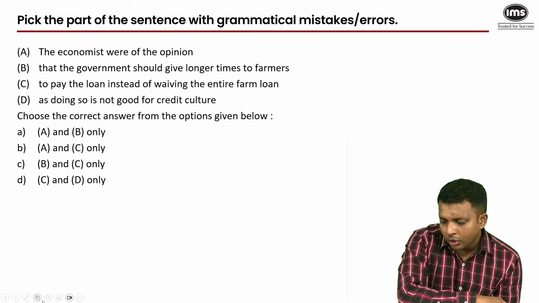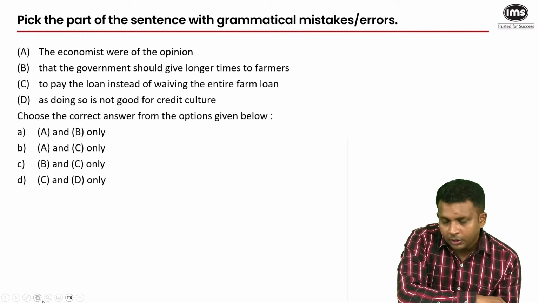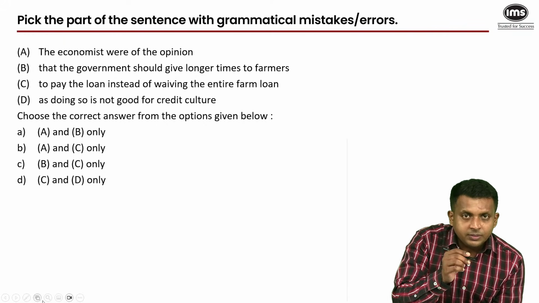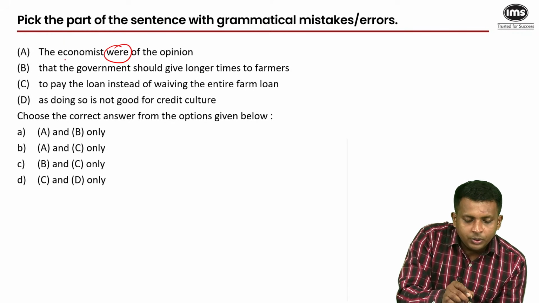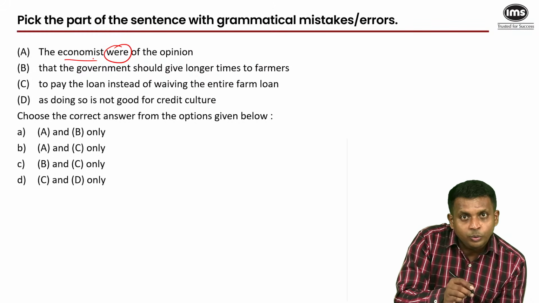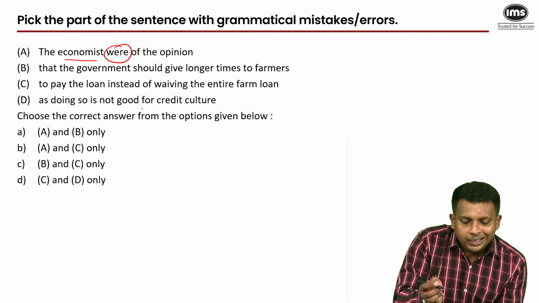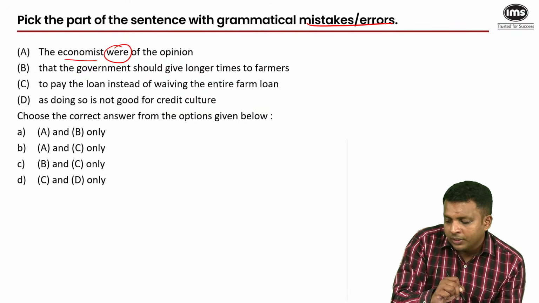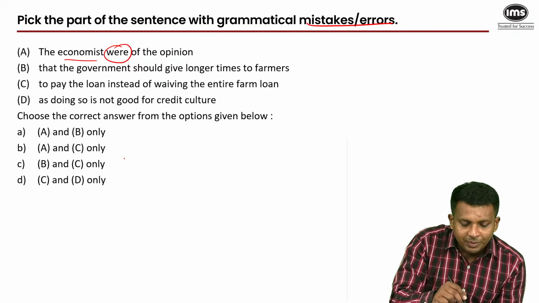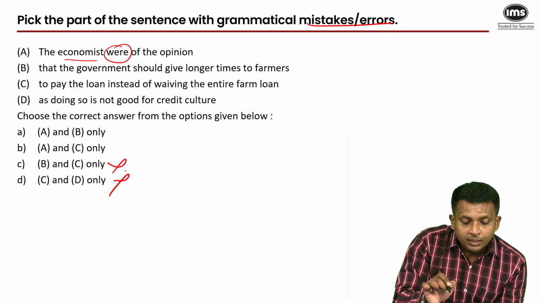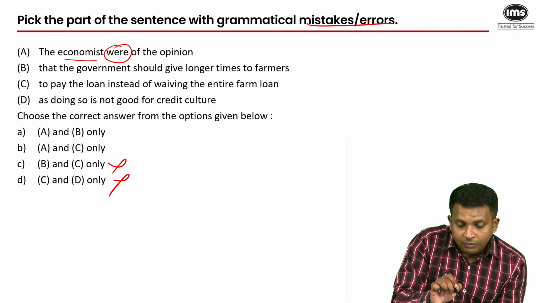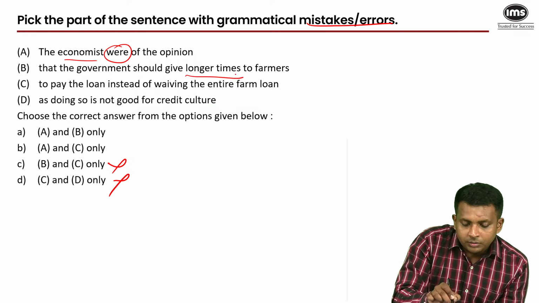Economists were of the opinion. Economist is clearly a singular noun. You cannot use the plural verb with a singular noun. And we have to look for the mistakes or the errors. So A has to be a part of my answer. I'll let go of the third and the fourth option. The government should give longer times to farmers.